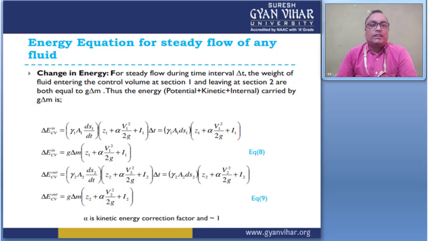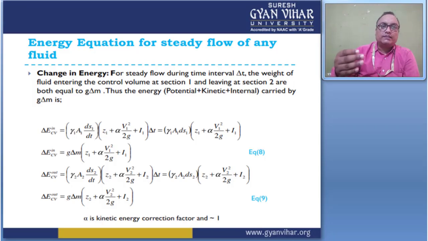If the time interval is delta T, the weight of the fluid entering the control volume is equal to the weight of fluid leaving at section 2. Thus the energy, potential plus kinetic plus internal, is carried by g delta M. This is the E_CV entering, right? And this is the E_CV out, right?